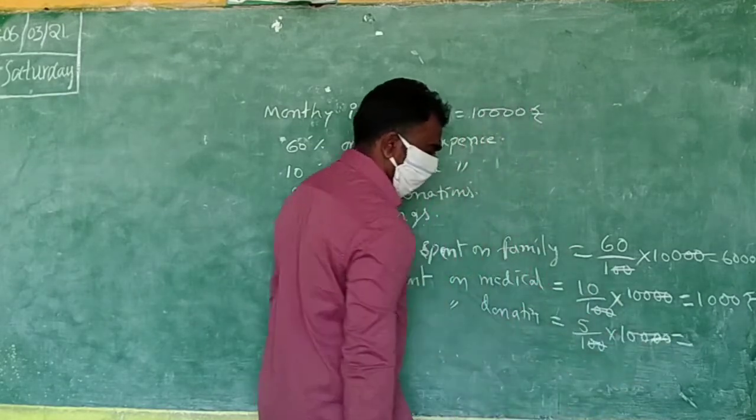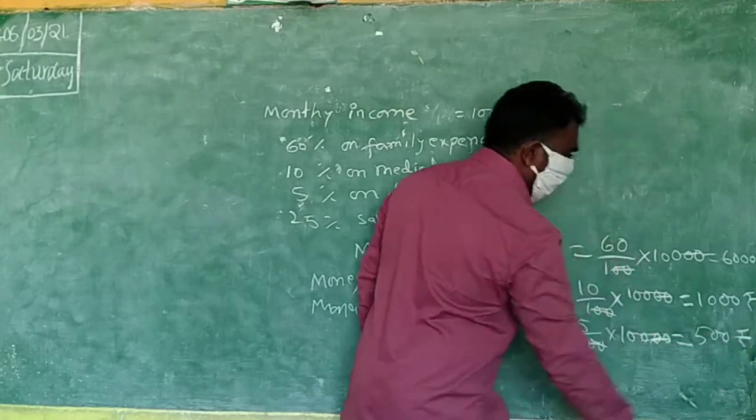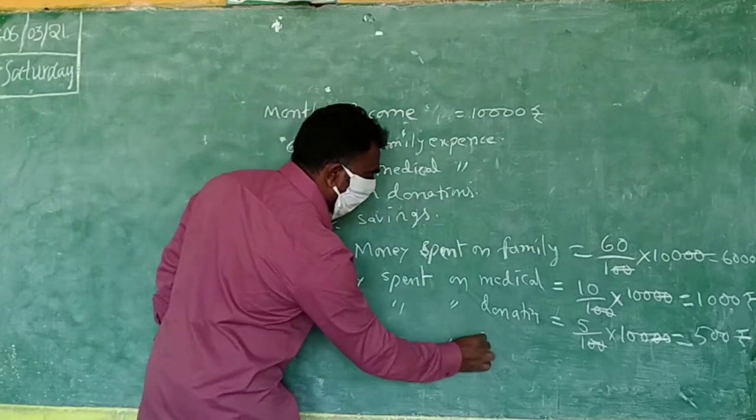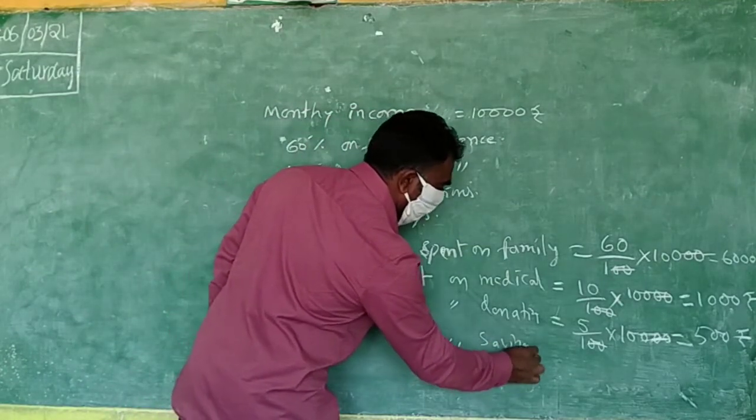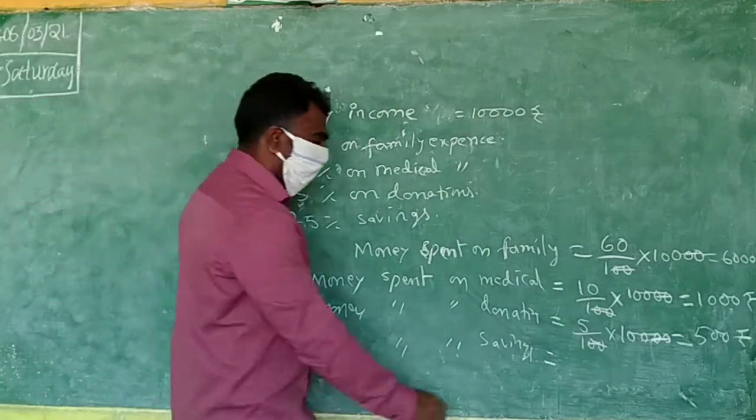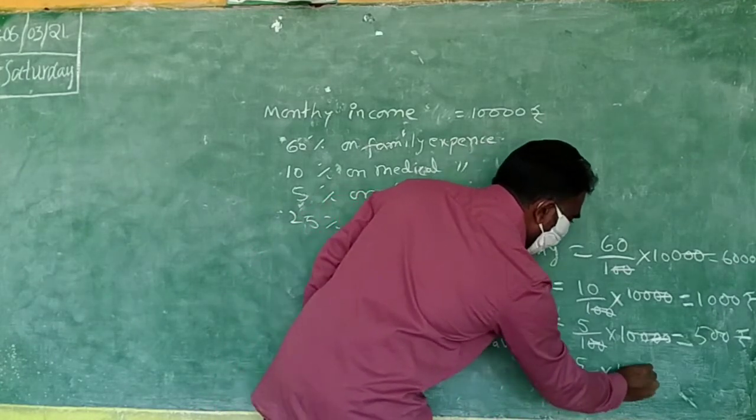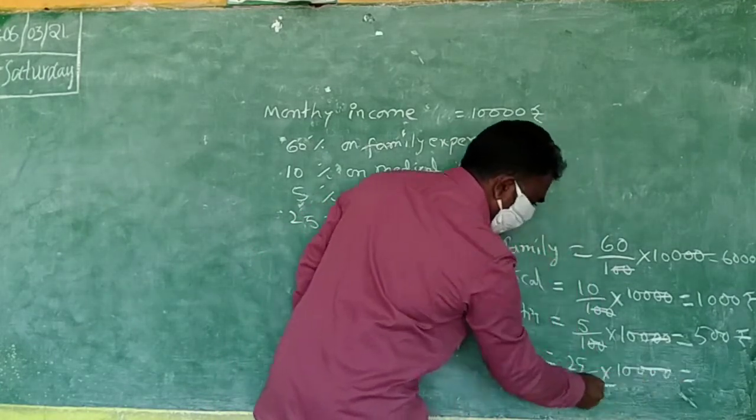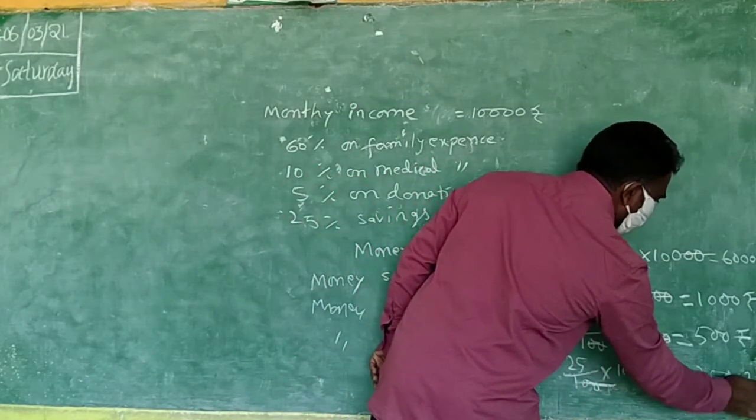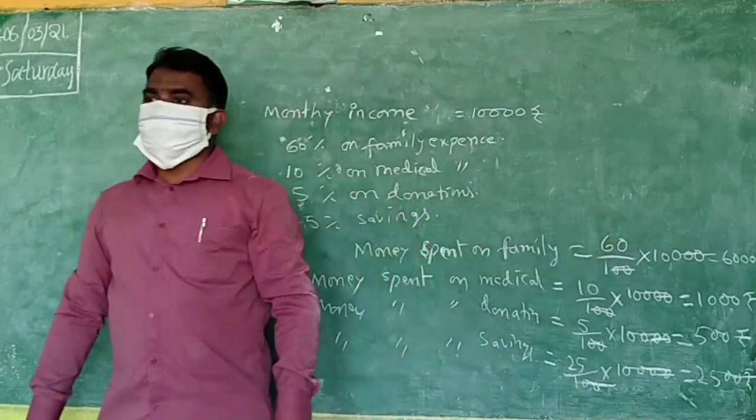Sorry, ending zero. 5 into 100. How much? 500 rupees. Last, money spent on savings. What is the savings percentage? 25%. Means 25 by 100 into 10,000. 2500. So this is a way of finding a number when you know the percentage.